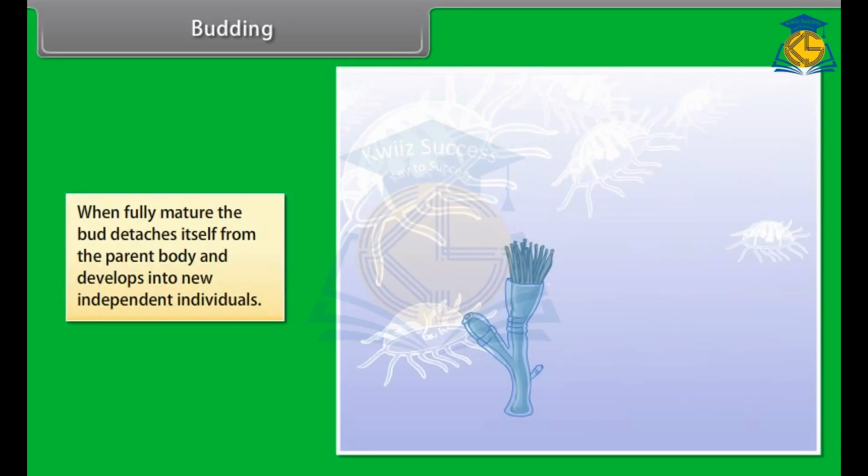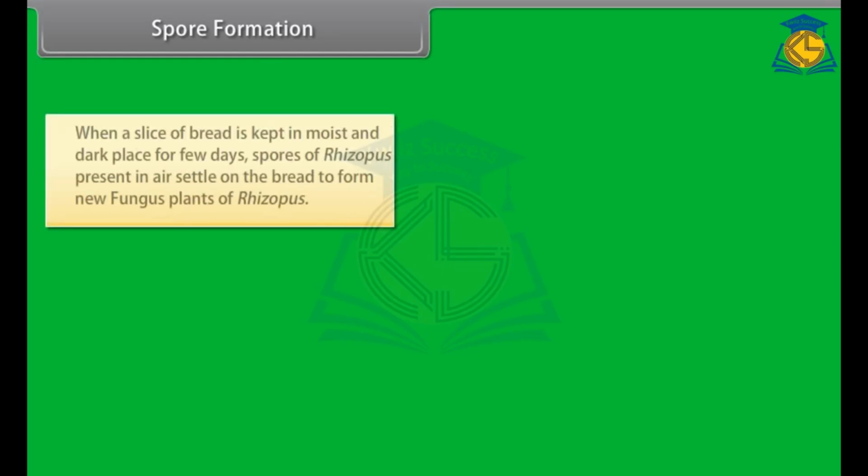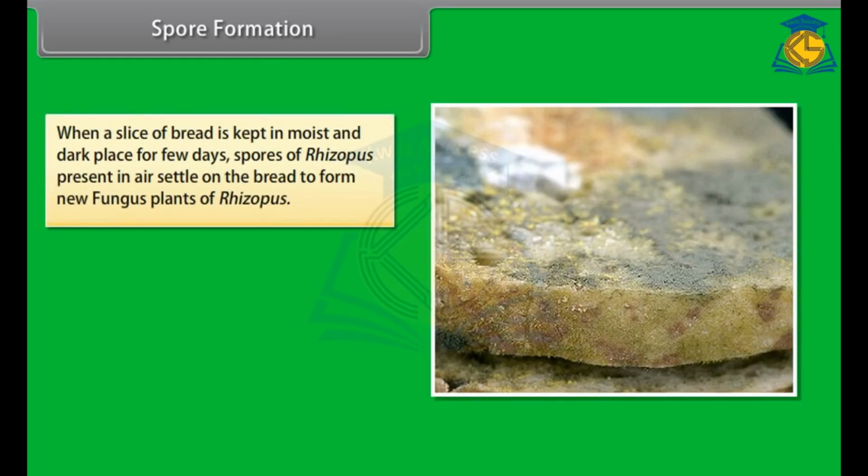When fully mature, the bud detaches itself from the parent body and develops into new independent individuals. Spore formation. When a slice of bread is kept in a moist and dark place for a few days, spores of Rhizopus present in the air settle on the bread to form new fungus plants of Rhizopus.